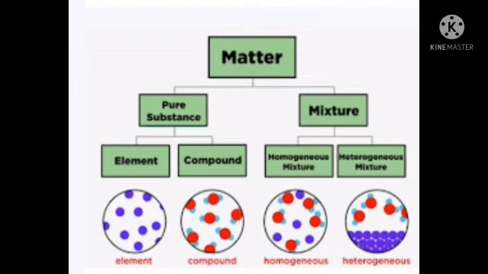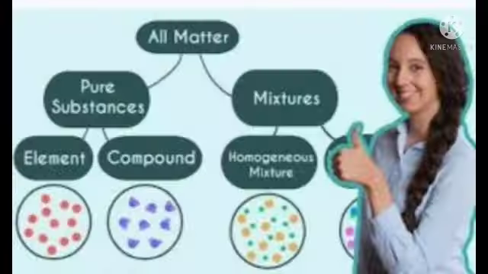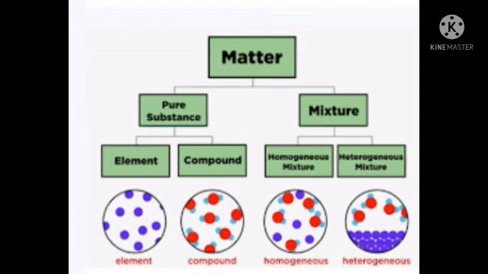Then this pure substance is again divided into two. What are they? Element and compound. So we have learned what an element is. An element is a substance that is made up of only one kind of atoms and cannot be broken down into simpler substances by chemical means. For example, silver, hydrogen, nitrogen, oxygen, aluminium, gold, we saw.